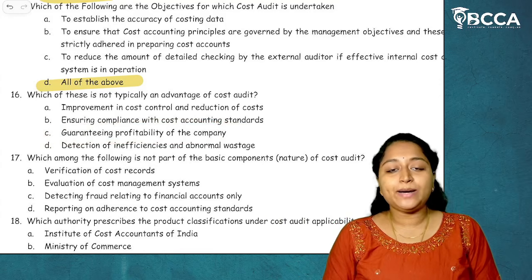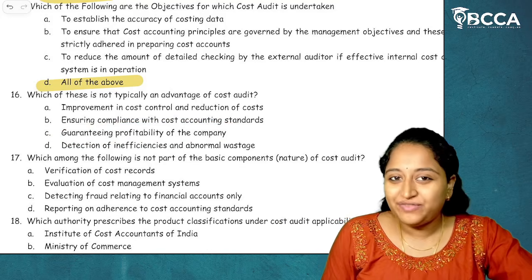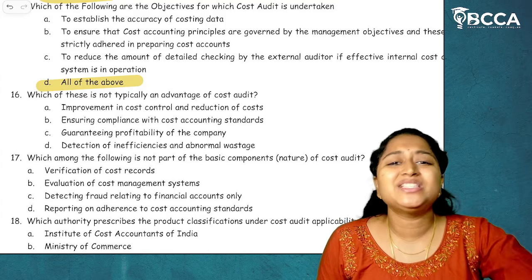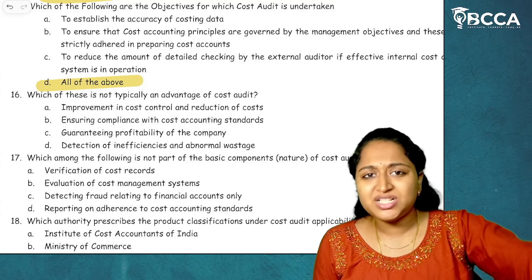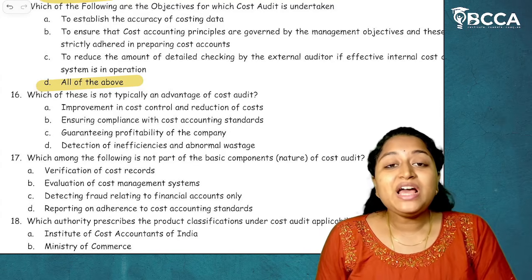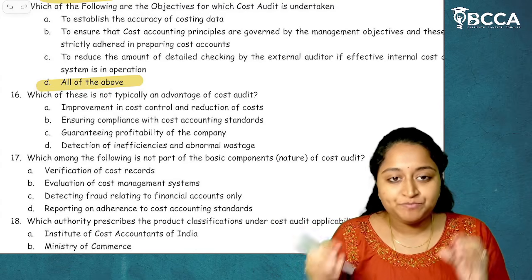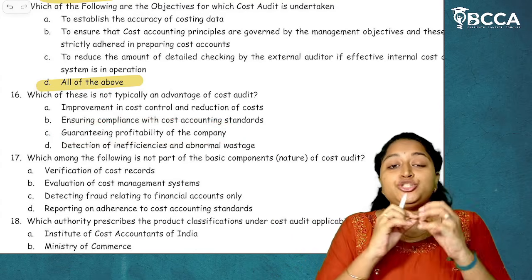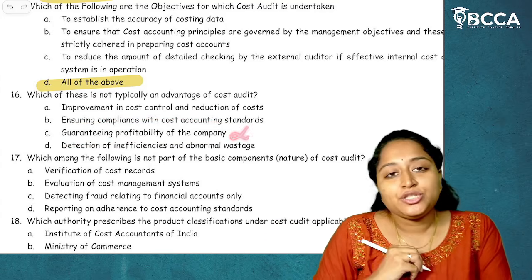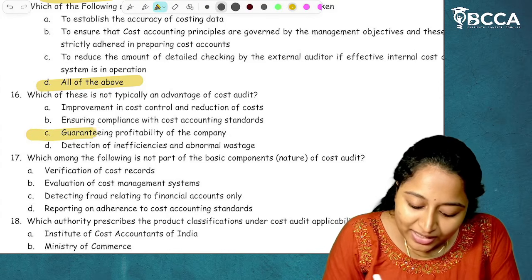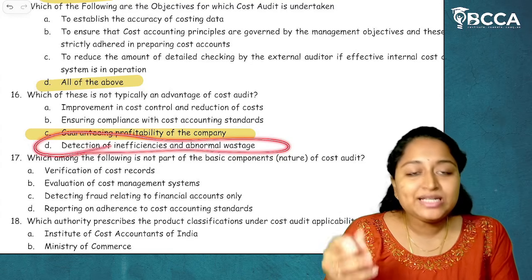Guaranteeing profitability of the company. Cost audit is not done to know whether the company is in profit or in loss. We are not concerned about it. We are not concerned about financial terms, about profit, loss, assets, liabilities. We are only concerned about the cost information which is recorded by the company. So, this particular point C is not related to costing but related to financials. So, this is not an advantage of cost audit. Guaranteeing profitability of the company? No. Then, last point, detection of inefficiencies and abnormal wastages.